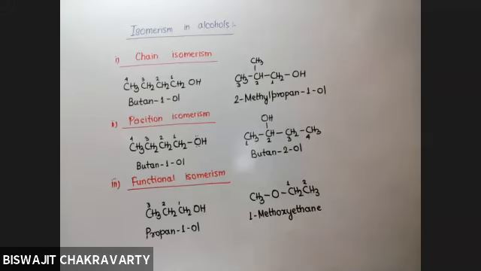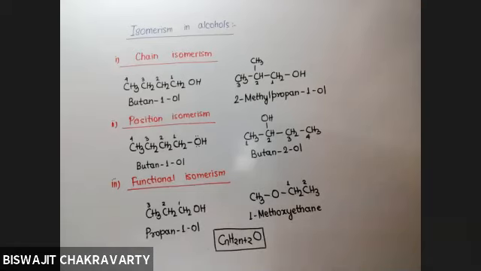If alcohol is chosen and it is asked with what functional group the alcohol is going to show functional isomerism, let me tell you, both alcohols and ethers share the same general formula of CnH2n+2O. No other functional group has got this particular general formula, but both ethers and alcohols are sharing the same general formula.